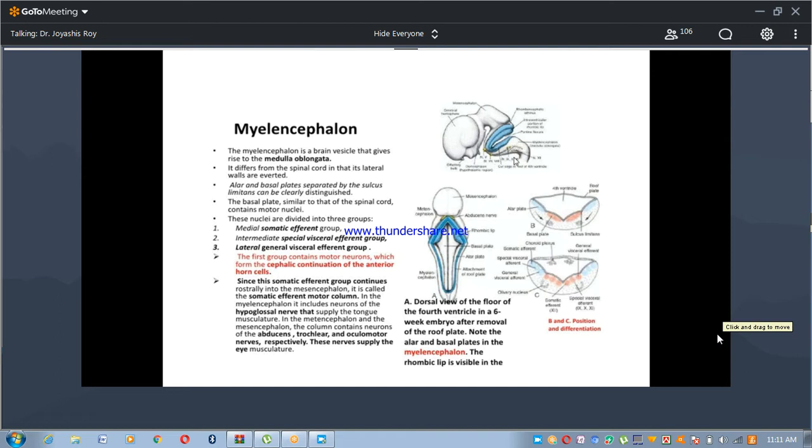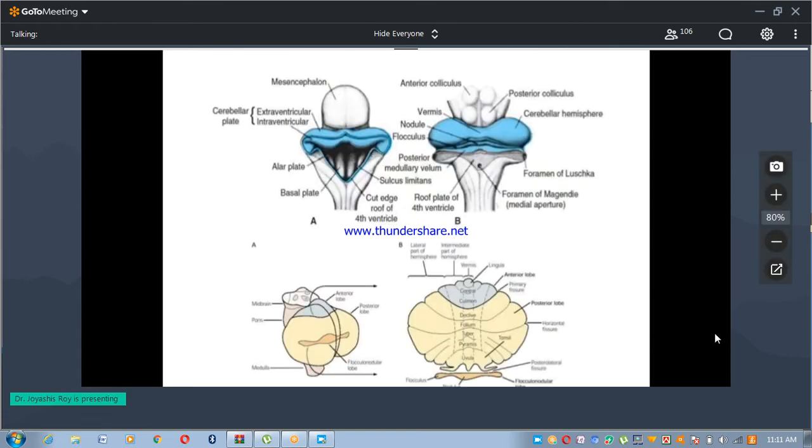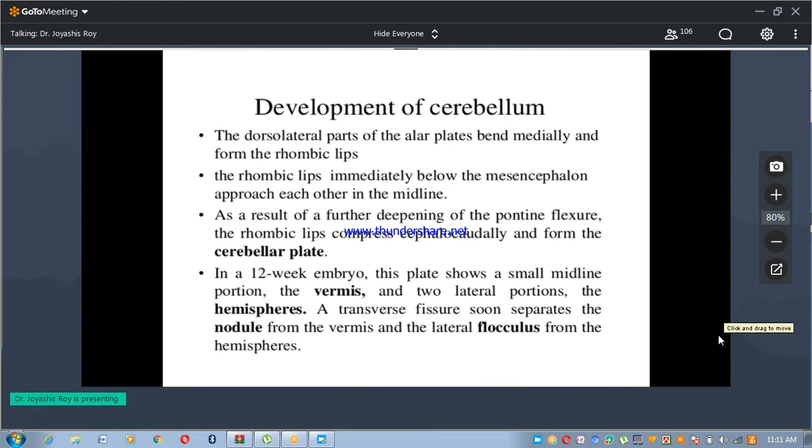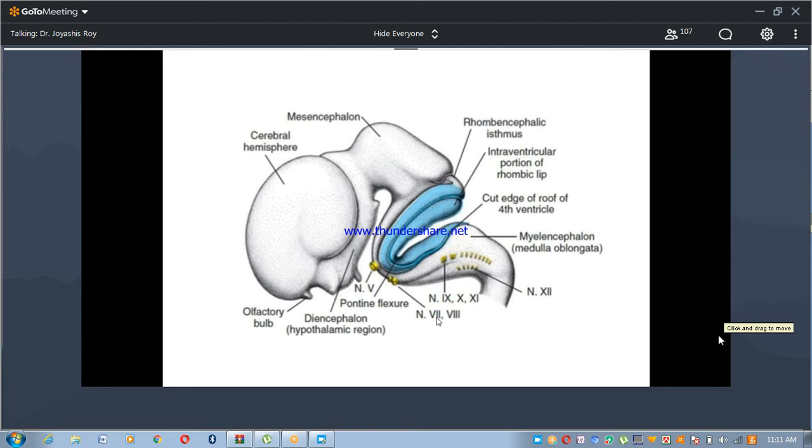Here are some cranial nerves we are showing. It is the nucleus of 9, 10, this is 11, 7, and 8.